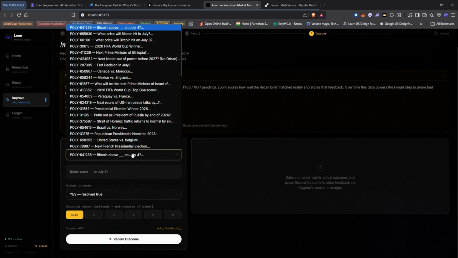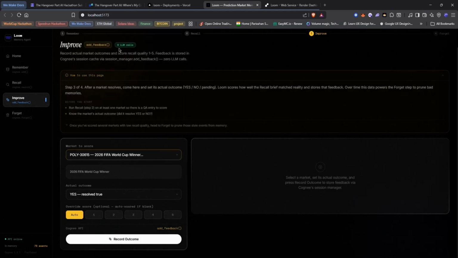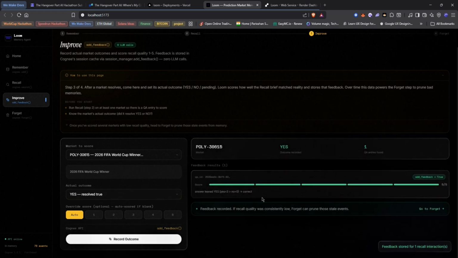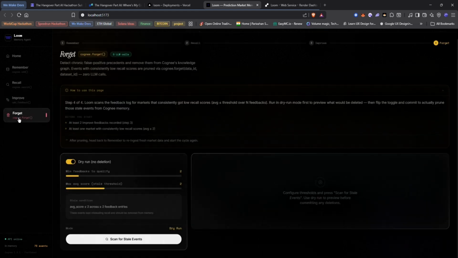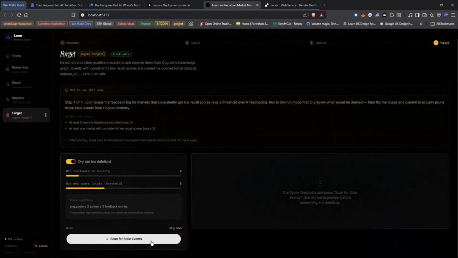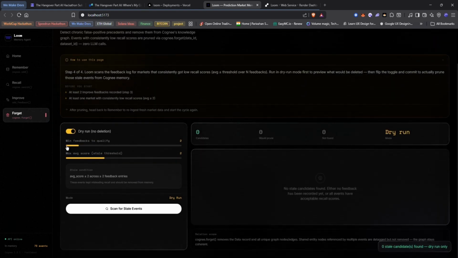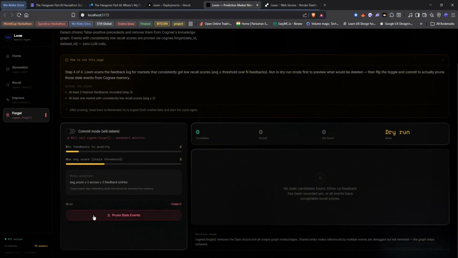I'll mark this market as resolved here, and Loom goes back to the specific recall interaction that fired for it, pulls it out by its session ID, scores it 1 to 5 against the real outcome, and writes that score back into Cognee's memory. Over time, the memory learns which of its own precedent calls were actually useful and which weren't.